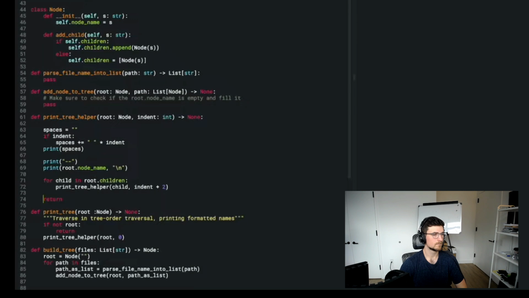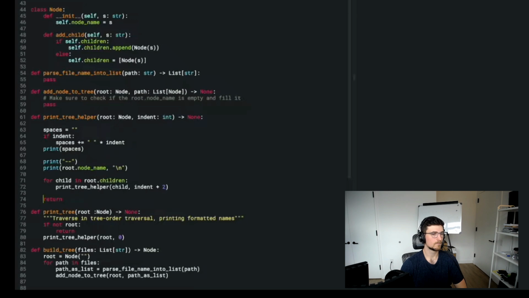Okay, so I think that my print files function's done. Build tree, is this done yet? So for parsing files, path as list is equal to parse file name. Add node to tree. I think that is good. Yeah. So now I need to make sure I have this. Have print tree helper. That's good. Build tree. I need to make sure I have path as list and add node to tree. Okay. So path as list is, oh, I called it parse file name into list.